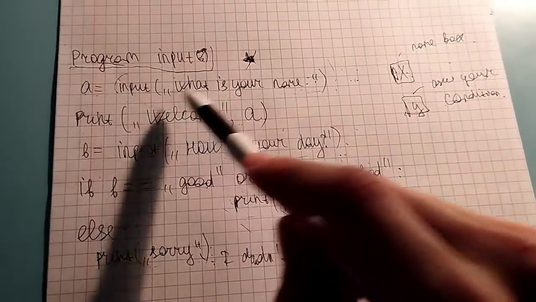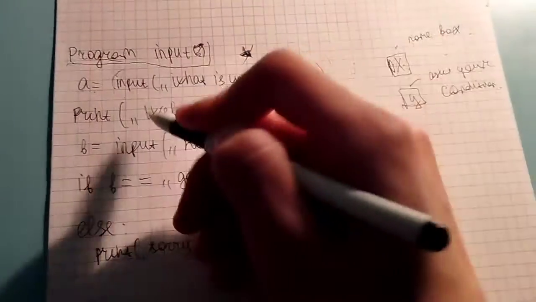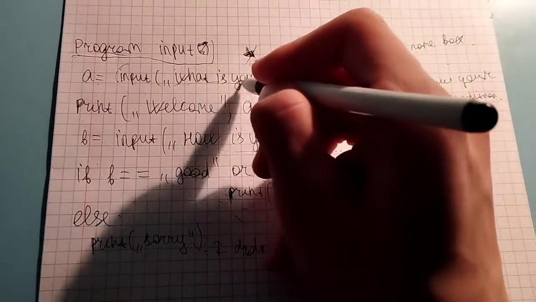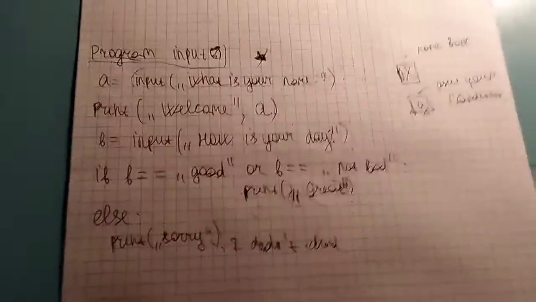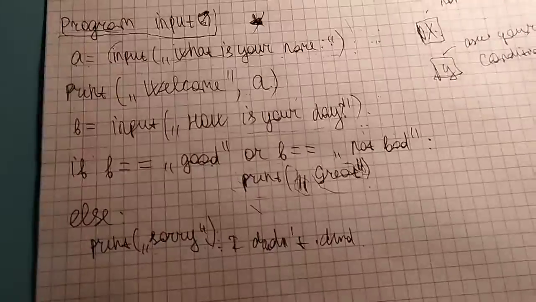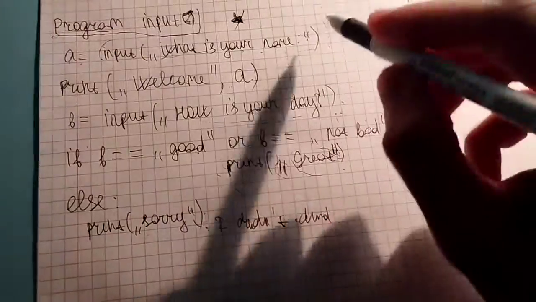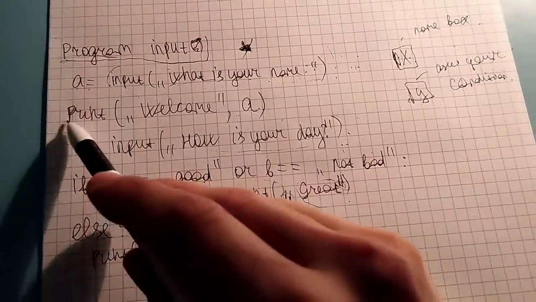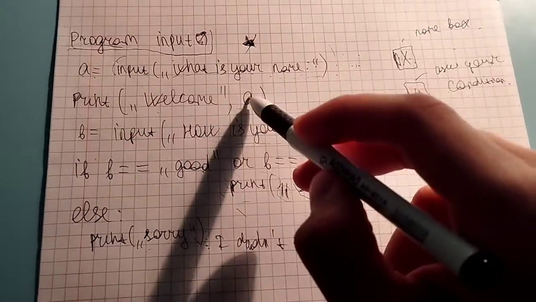So a equals input, what is your name? When you start the program, you will see on the screen what is your name, and you will write your own name. When you press enter, you will see on the screen welcome and your name.